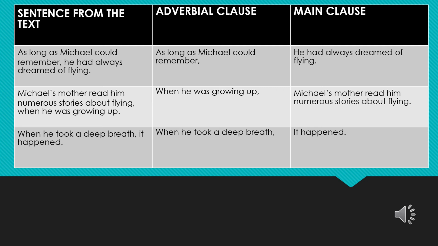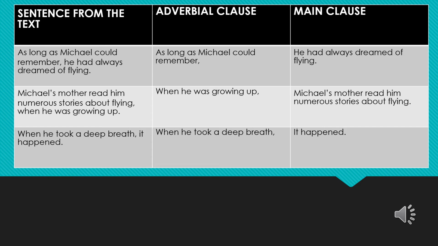Children, there is a tabular form in the text. Let us fill it with adverbial and main clauses respectively. Read the biographical account once again, pick out the adverbial clauses and main clauses, and write them in the table or in your notebook. See this tabular form, children.